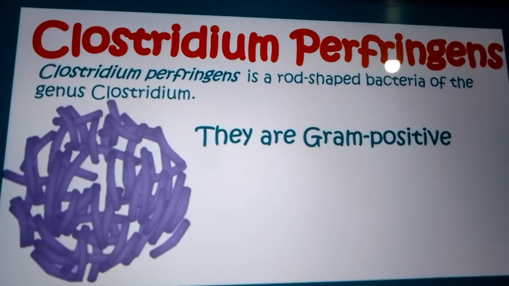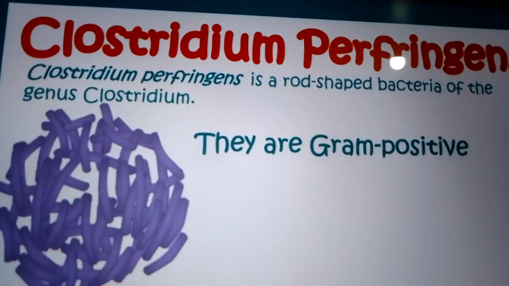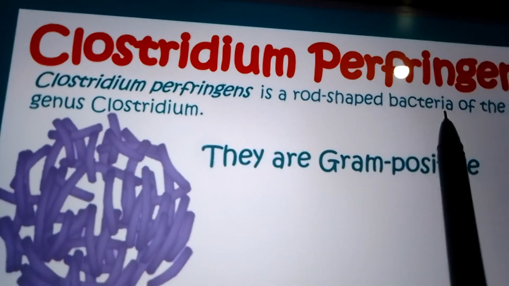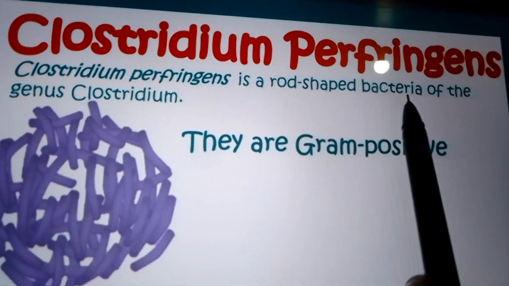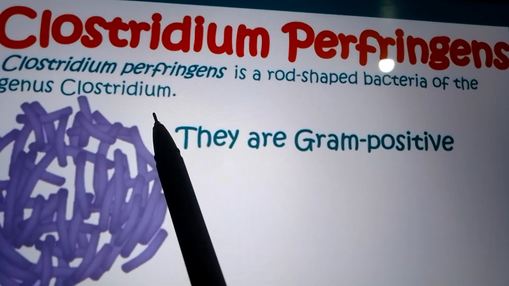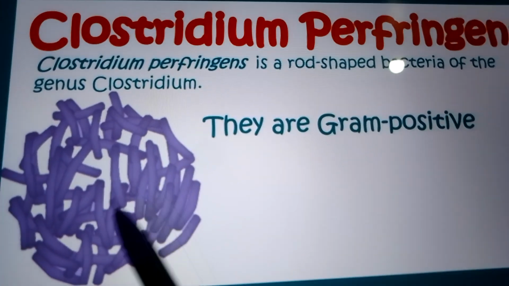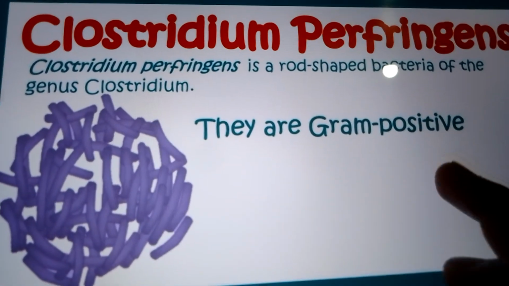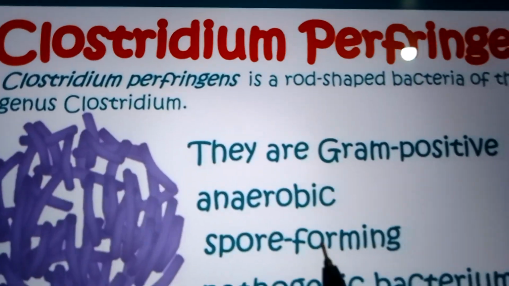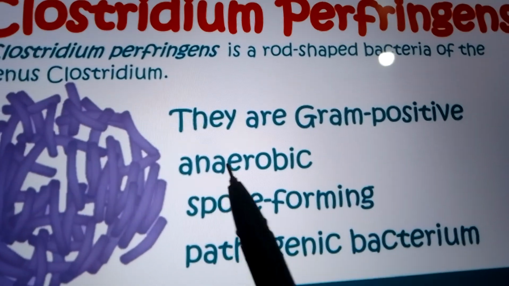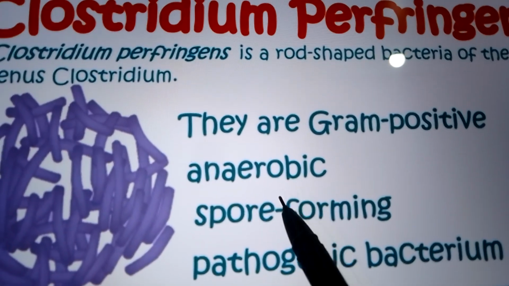Everyone, so today we're going to talk about Clostridium perfringens. Clostridium perfringens is a rod-shaped bacterium of the genus Clostridium, and they are gram-positive rods, as we can see in the image. They are gram-positive, and with that they are also anaerobic, meaning they don't require O2.